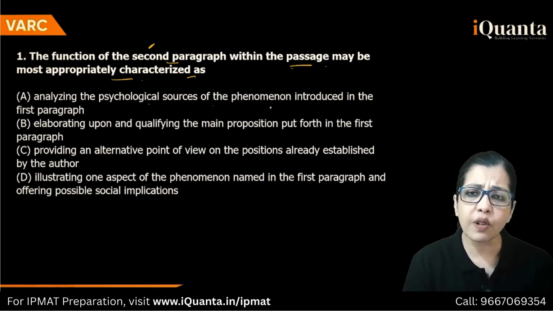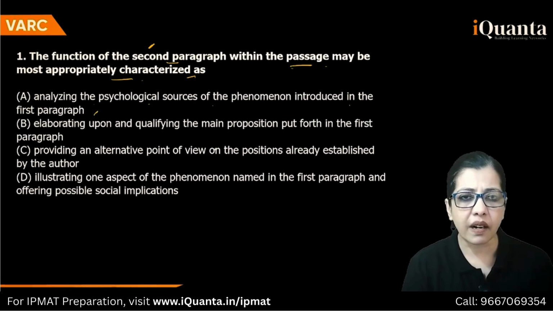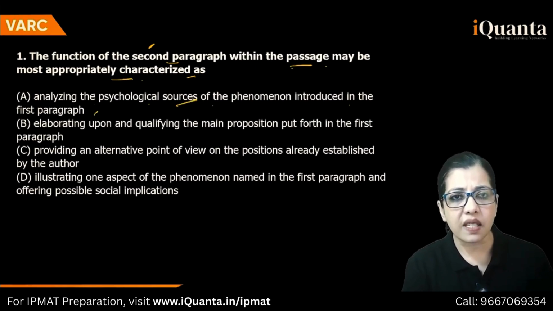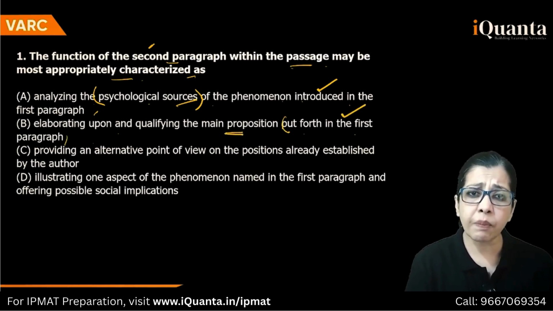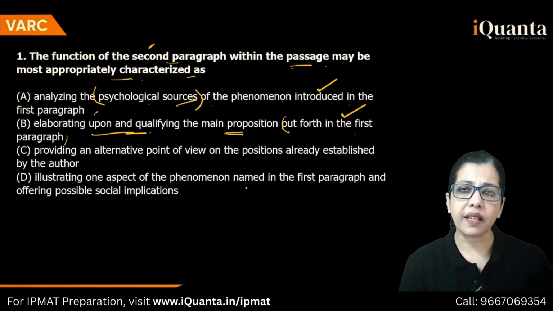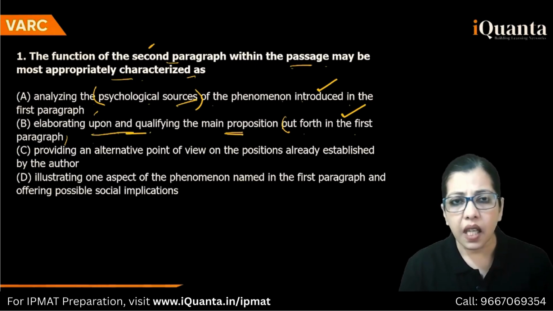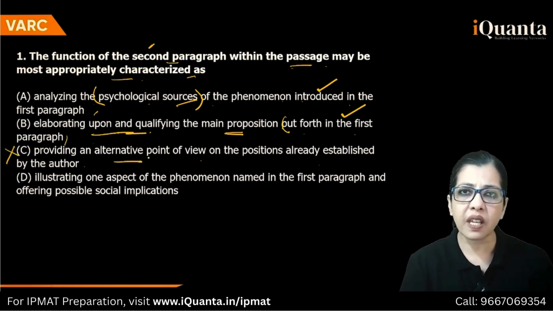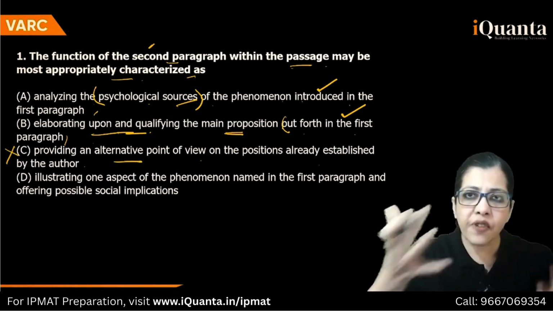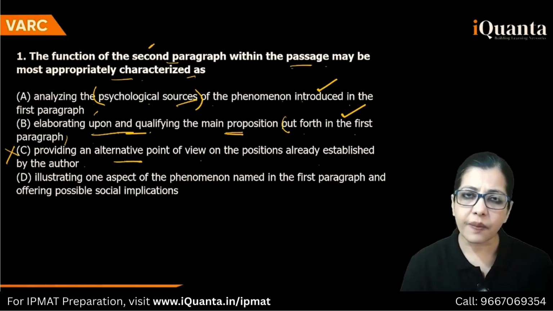Analyzing the psychological source of the phenomenon introduced in the first para. Psychological sources, okay? Phenomenon introduced, correct. Elaborating upon and qualifying the main proposition put forth in the first para. Put forth in the first para is correct. Main proposition. Elaborating upon and qualifying. Is he explaining it? Yes, he is. Providing an alternative point of view on the positions already established? No. He is not coming up with an alternative point of view. He is taking that point, the main point, further by talking about behavioral scientists, right?